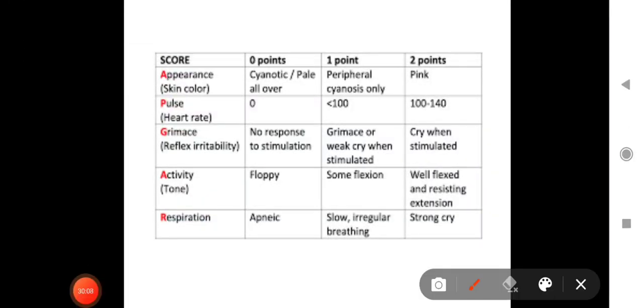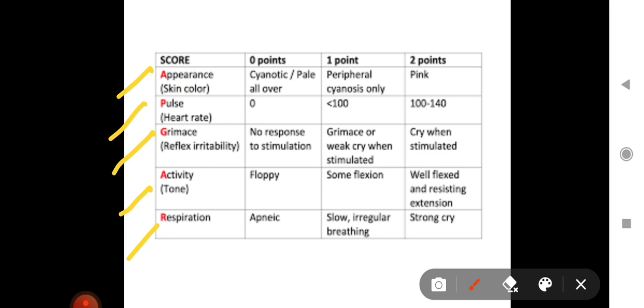Now, what are the components of the Apgar score? A stands for appearance, that is skin color. P for pulse, heart rate. G for grimace, reflex irritability. A for activity and tone, and R for respiration. There are 0, 1 and 2 points awarded for each parameter. So the maximum total score can be 10, and the minimum score can be 0.